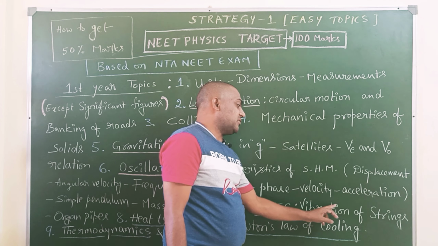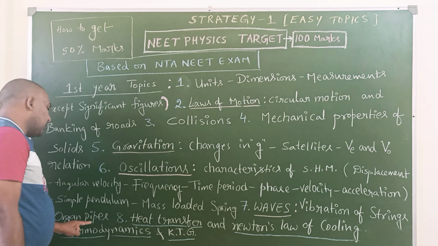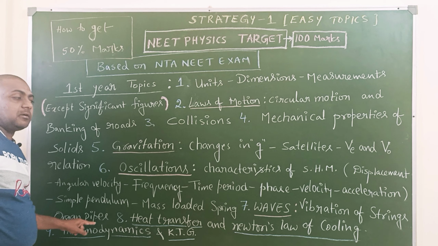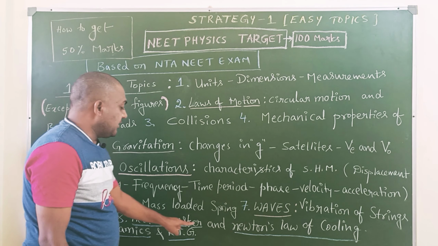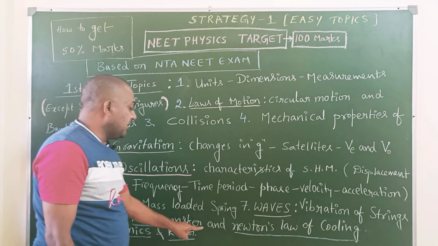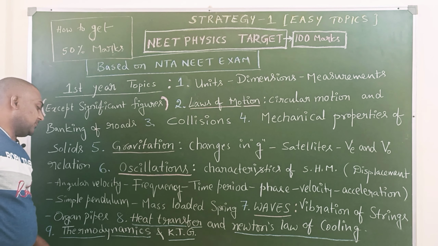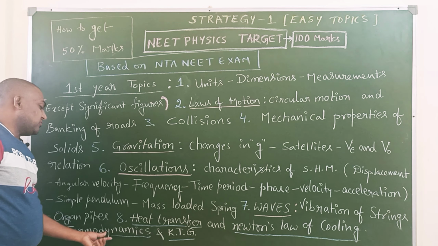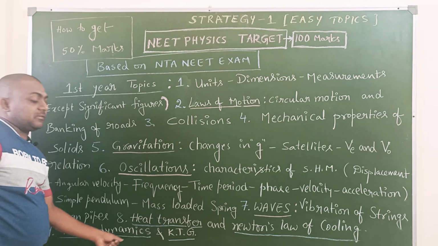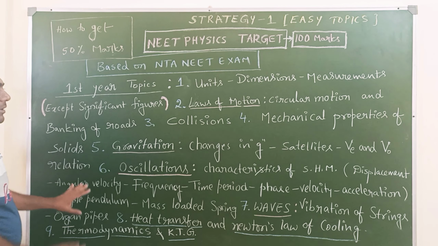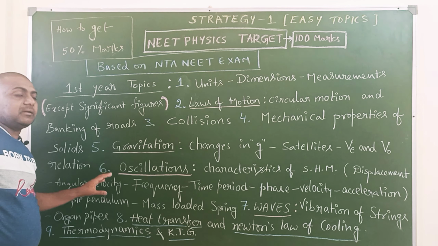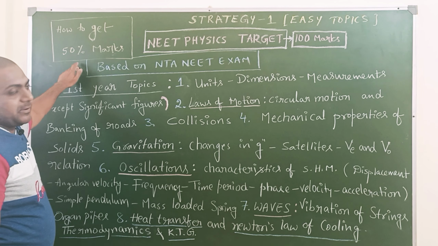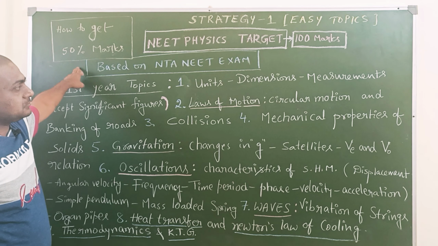Waves. Vibration of strings and organ pipes. These two are easy topics and most important topics. Eighth one, heat transfer and Newton's law of cooling. Ninth one is thermodynamics and KTG. KTG, the maximum part will be covered in thermodynamics, and the remaining part also. Total 9 topics. These 9 topics are easy and you can score easily 50%, meaning 90.